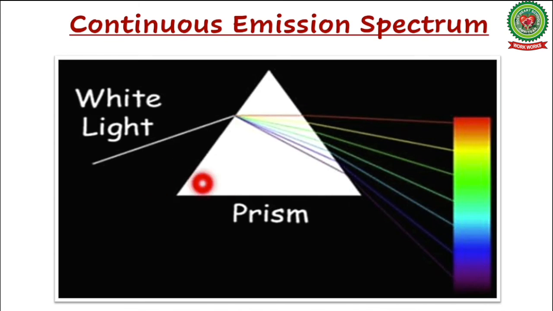This is a continuous spectrum. That is, there is no sharp boundary between two colors, as we can see here. So such kind of spectrum is known as a continuous spectrum. And this has been given by sun, that is sun's rays, or the filament of the bulb, flame of a candle, or a carbon.